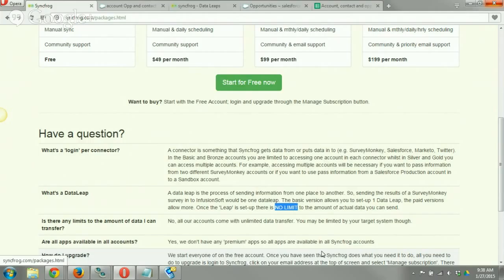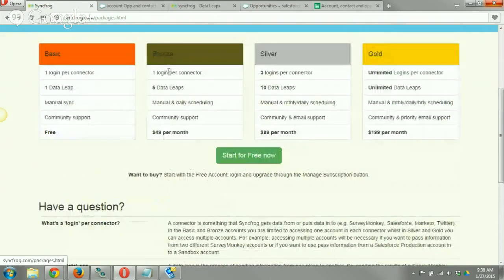I can sit there and do it all the time. However, if I wanted to map a Typeform form to Infusionsoft, then that would be a second data leap. So Typeform to Infusionsoft in the same account plus the SurveyMonkey to Infusionsoft would be 2 data leaps, and you would need at least the bronze package.